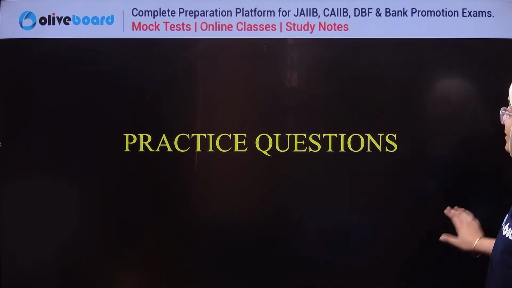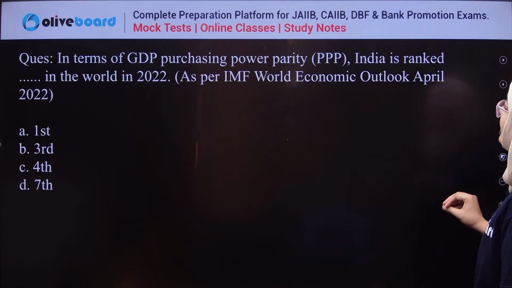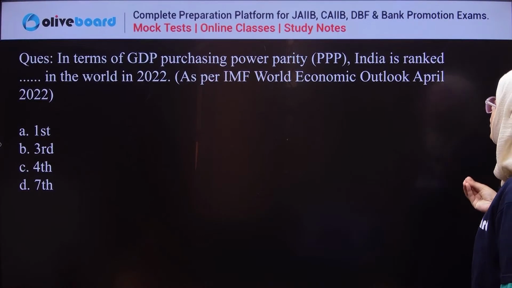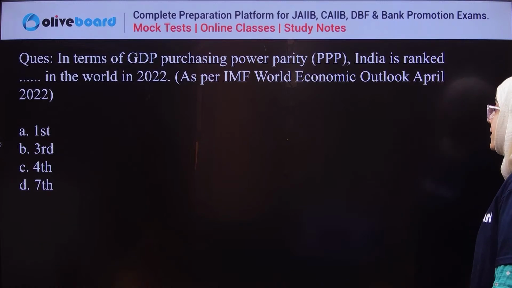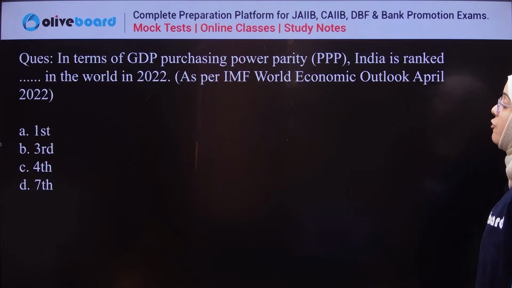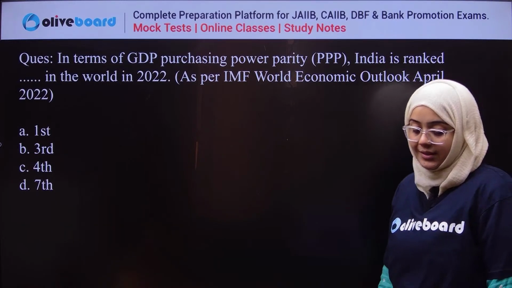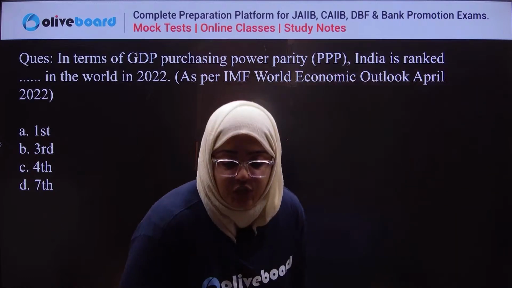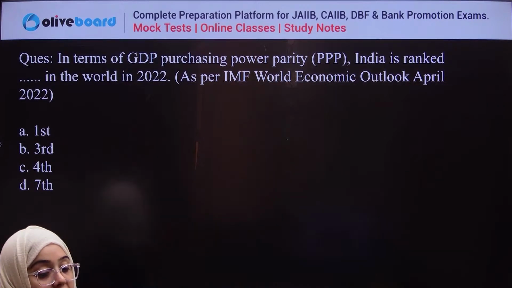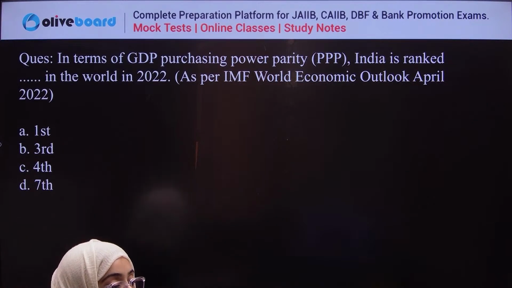Okay, the first question says that in terms of GDP purchasing power parity, India is ranked dash in the whole world. First, third, fourth, or seventh? Very easy.